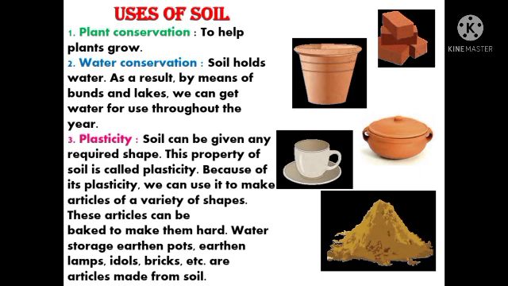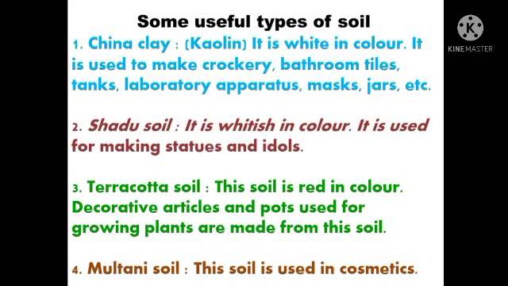Have you ever seen earthen pots, lamps, idols? Idols means murti, students. You have seen murtis. They are known as idols, which are made up of soil. So these are all the uses of soil. First one, plant conservation. Second, water conservation. Third, plasticity. Now here are some useful types of soil.